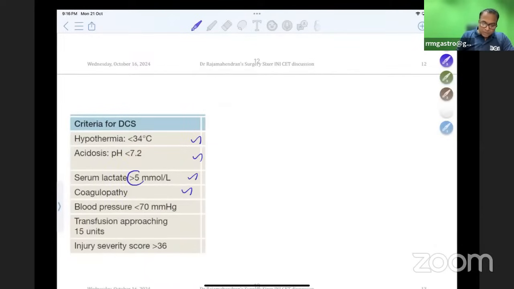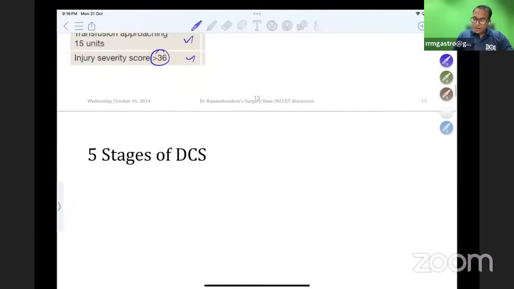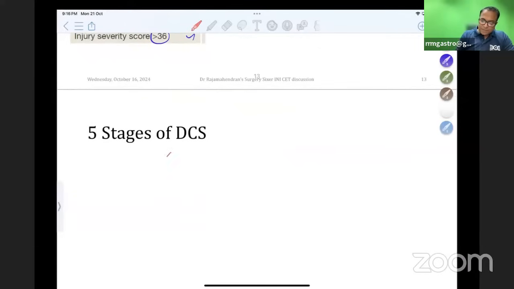A lactate level more than 5 millimoles is a very important value, because if the lactate level is less than 2 millimoles per liter, I can do a definitive surgery. I'll go for damage control surgery because the value is more than 5 millimoles. BP less than 70, transfusion of 15 units, injury severity score more than 36. Please don't forget these. It's a favorite topic of national board exams.